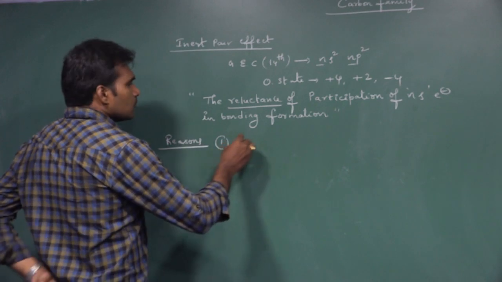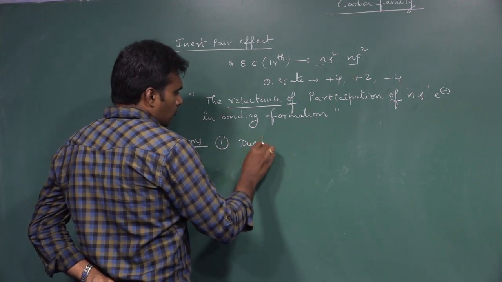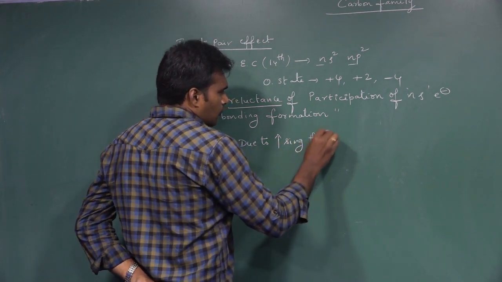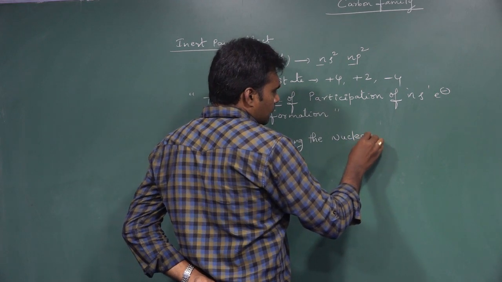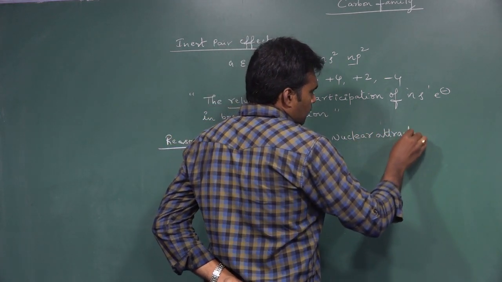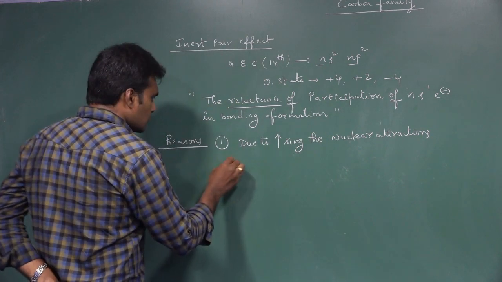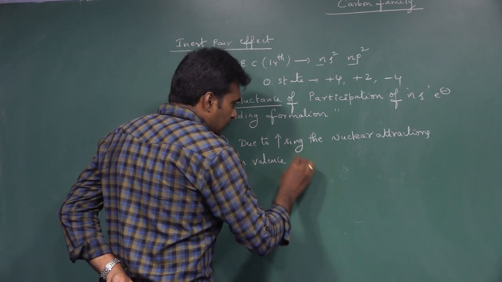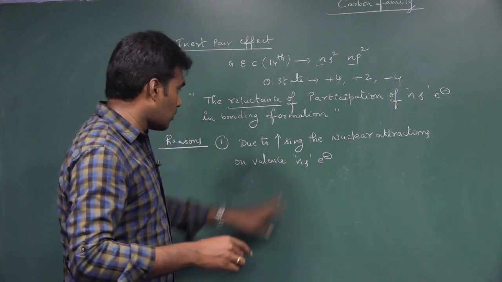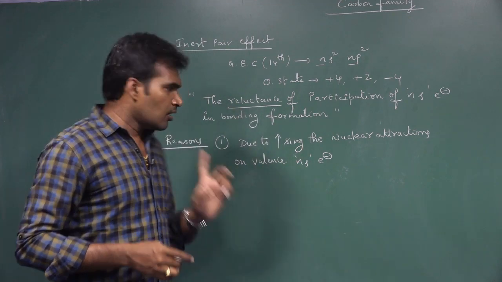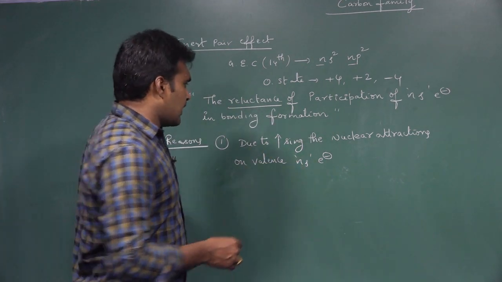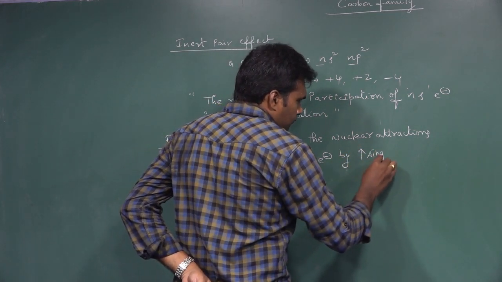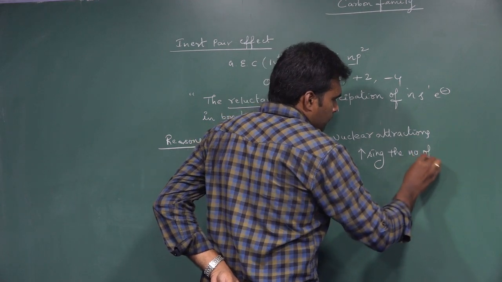One is due to increasing nuclear attractions on valence electrons, valence ns electrons especially. Why? Because the penetrating power of ns orbital electrons is very high. That is why, on valence ns electrons by increasing the number of protons.